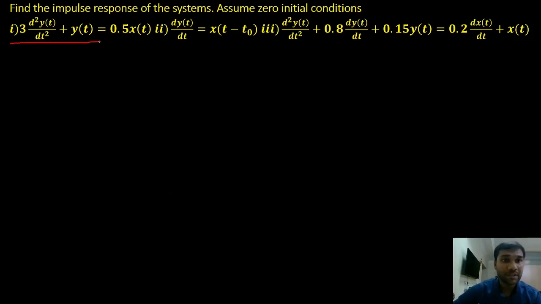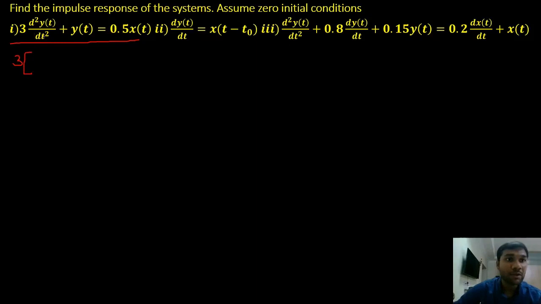Now I'm going to take the first case, 3 d square y of t by dt square plus y of t equals 0.5 into x of t. Now I'll apply the Laplace transform for the first question. What happens if I apply the Laplace transform? 3 is my constant. Laplace transform of d square y of t by dt square, I'll apply the unilateral case. So what will I get?